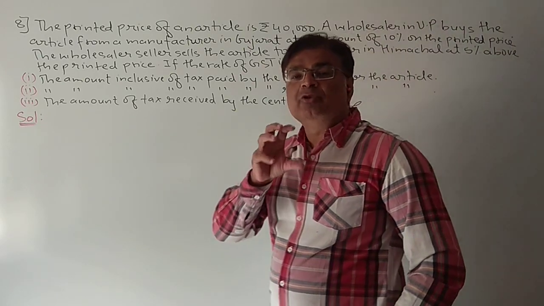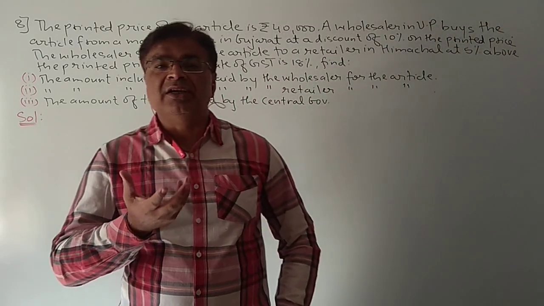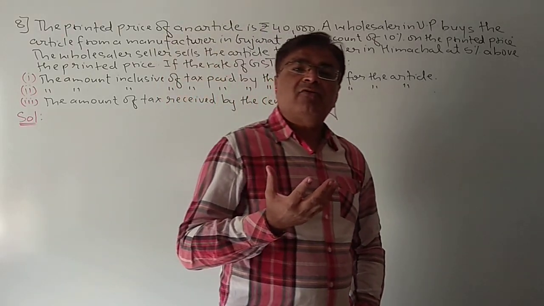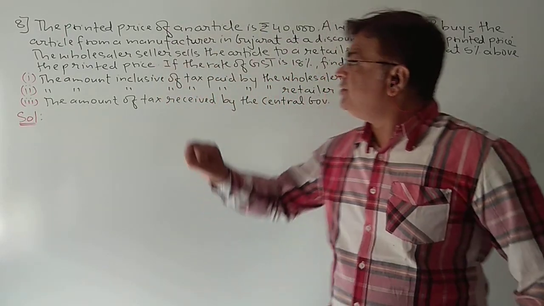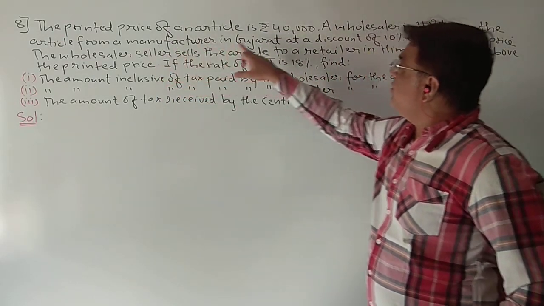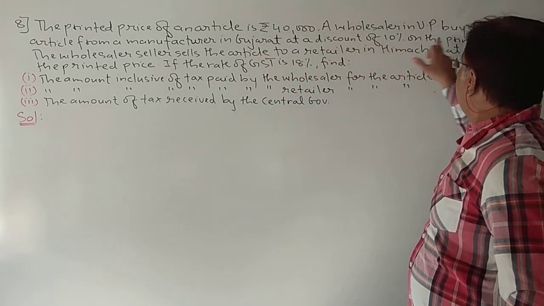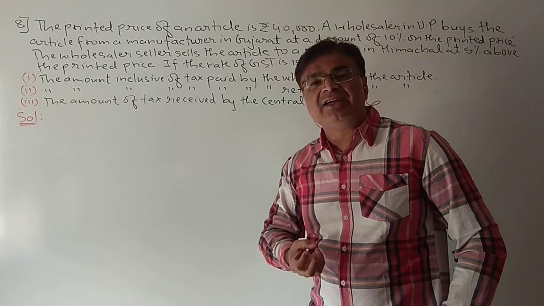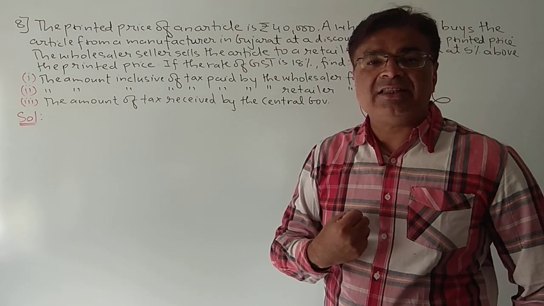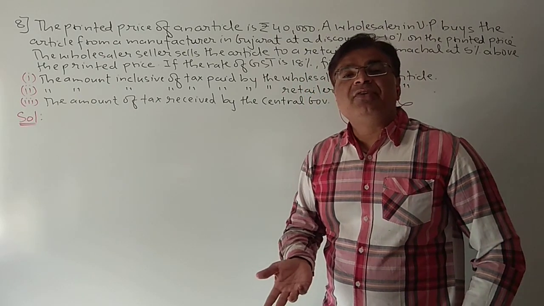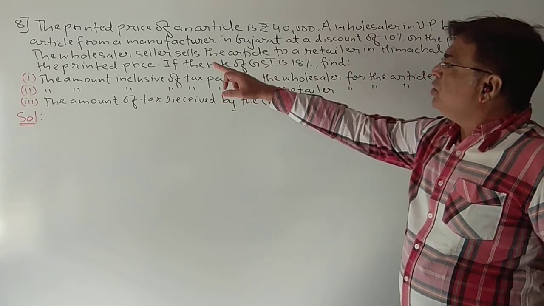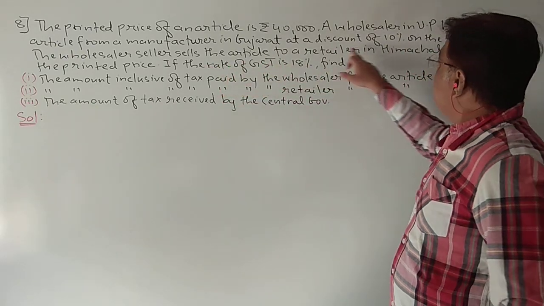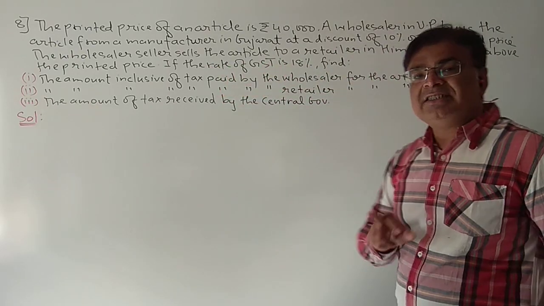Now the wholesaler is from UP. He buys the article from the manufacturer in Gujarat at a discount of 10% on the printed price. So the wholesaler is buying the article from the manufacturer in Gujarat, but at a discount of 10%. The wholesaler sells the article to a retailer in Himachal.